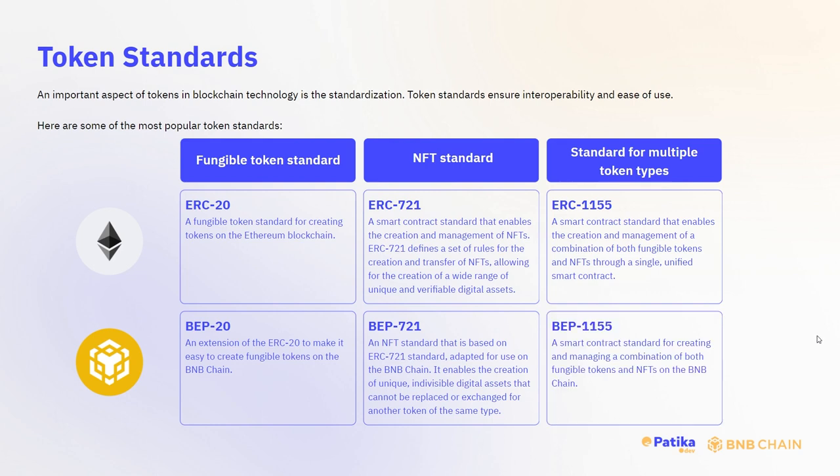BEP-1155. It's a smart contract standard for creating and managing a combination of both fungible tokens and NFTs on the BNB chain. So it's a lot of information and you just need to get the idea about all of those things. The fun part of this course is going to happen in section 4, where we create our own smart contracts and you will see everything in action there.